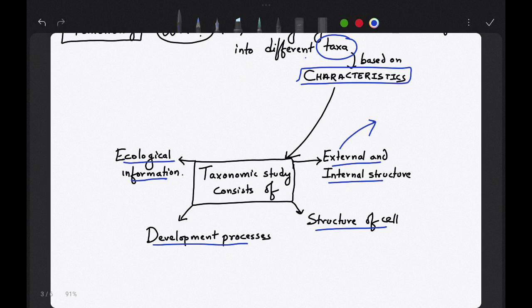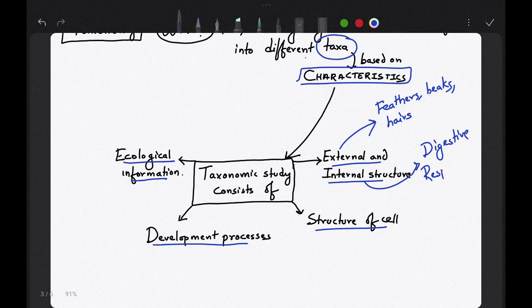Now what are external and internal structure? External, you will say, sir, these are feathers, as I have already told, beaks, you can say hairs in case of mammals. Okay, in internal structure you will study about various systems like digestive, respiratory. These systems form the internal structure. So external and internal structures play a key role in taxonomic study.